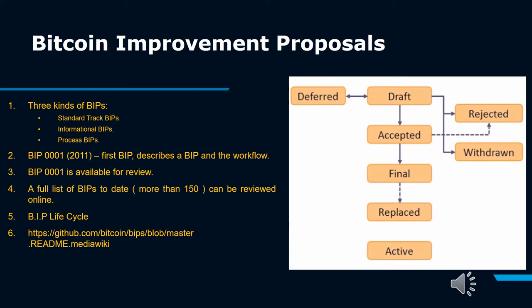There are three kinds of Bitcoin improvement proposals. 1. Standard track BIP. Such types of BIPs entail making changes to the network protocol, block, or transaction validation method. It also intends to affect the interoperability of the two versions of Bitcoin. This type of BIP certainly requires community consensus. An example of this is BIP 91.